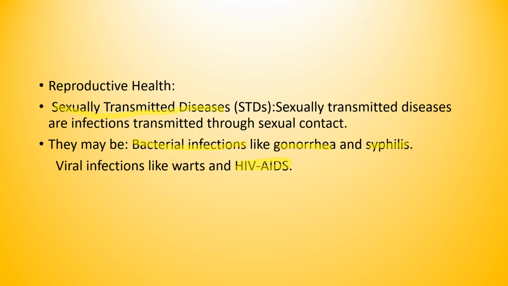It is mainly spread through unprotected sexual contact with an infected person, sharing needles or syringes, or through blood transfusion with infected blood, though this is rare due to screening. That's why they do the screening beforehand. While doing the blood transfusion, they screen the blood first, to check whether the person has any disease or infection. So this is regarding sexually transmitted diseases. So be very careful. You should be aware of all these diseases, children. Okay, let us discuss the next part in our next slide.